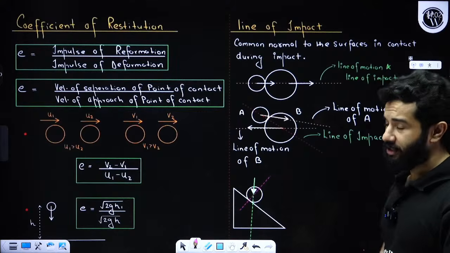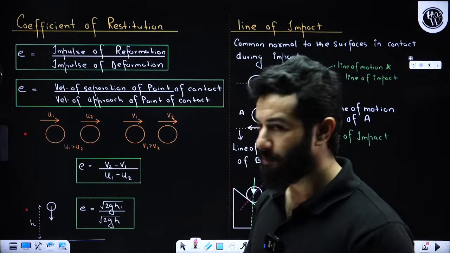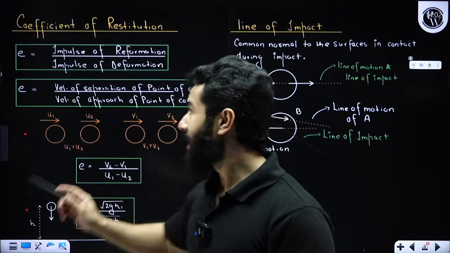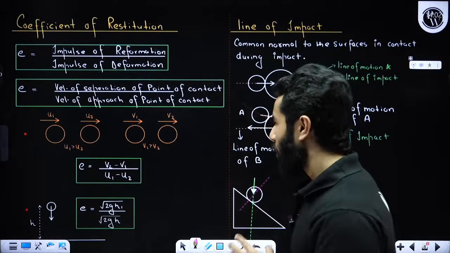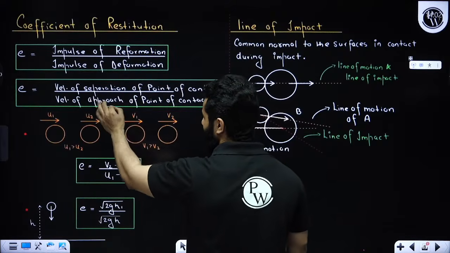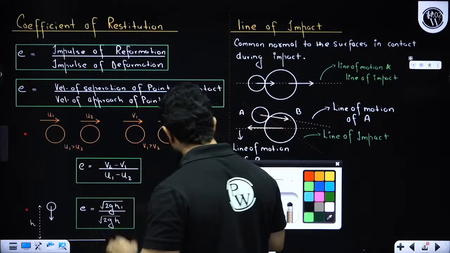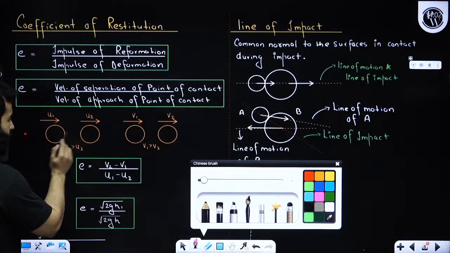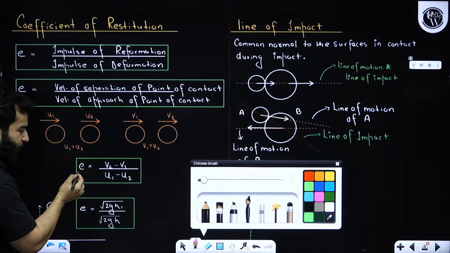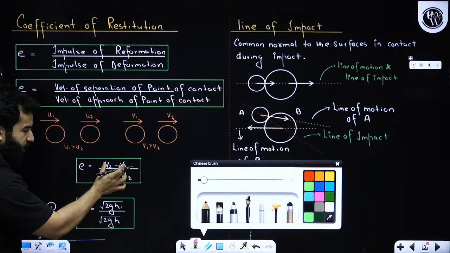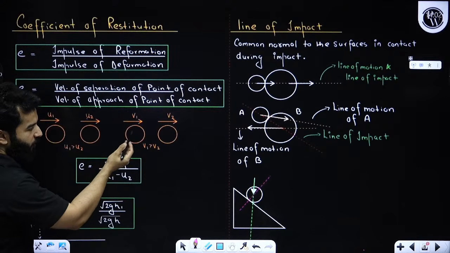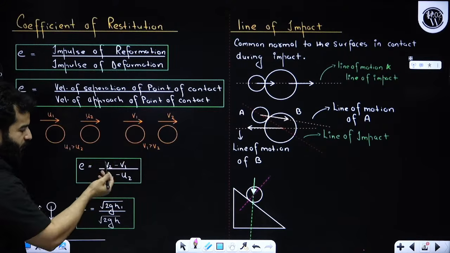See, coefficient of restitution is a very important formula. Please remember it. Coefficient of restitution can also be written as impulse of reformation divided by impulse of deformation. Or usually we remember the formula as velocity of separation of point of contact divided by velocity of approach of point of contact. Let's suppose collision is about to take place between these two bodies; for that, of course, u1 will have to be greater than u2. In that case, coefficient of restitution will be velocity of separation divided by velocity of approach. Velocity of approach will be u1 minus u2, and velocity of separation will be v2 minus v1, right?